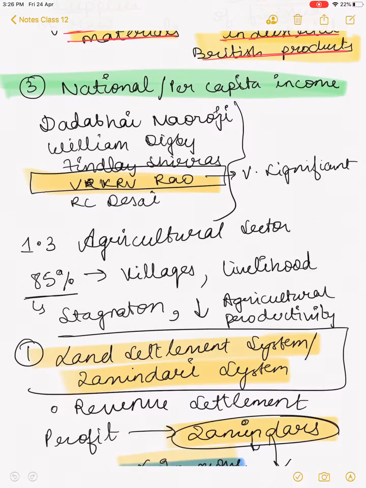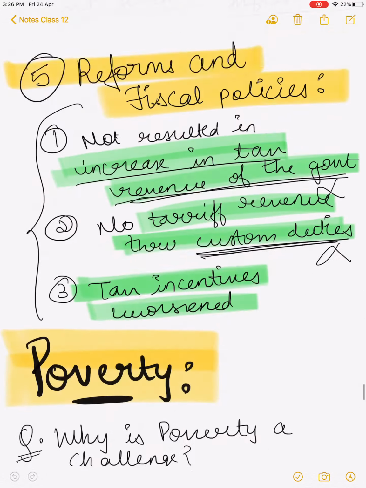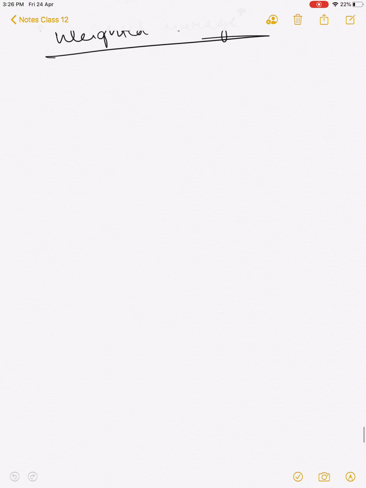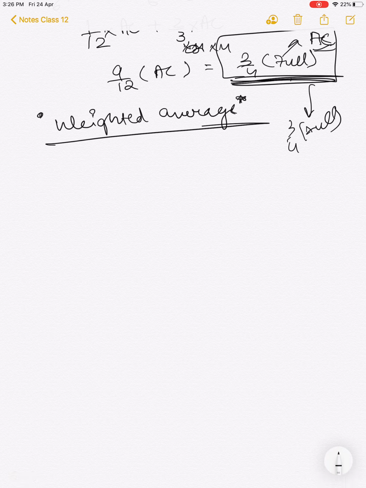Yeah, so this is what we have discussed until now. So weighted average, and then which gives the average poverty line. So here we come up with the average poverty line, which is 3/4 of full. So after Dadabhai Naoroji, a lot of other people had tried to come up with new concepts of poverty line. So we have this important question because it was a part of the